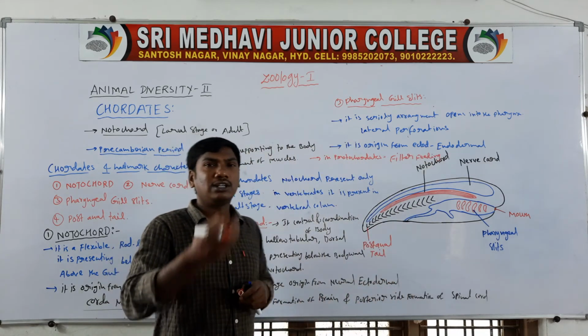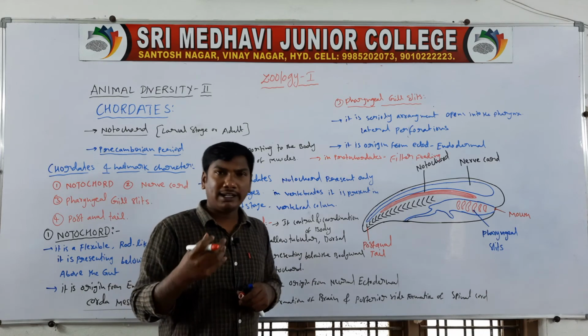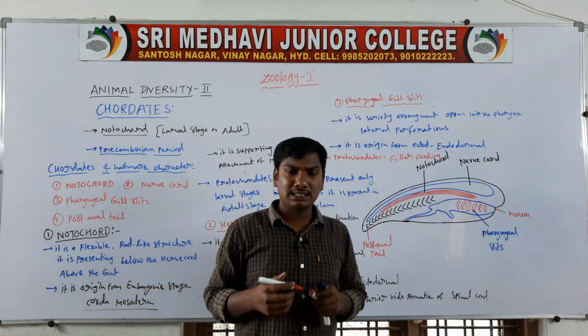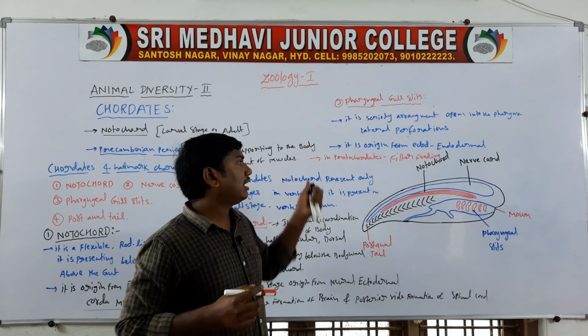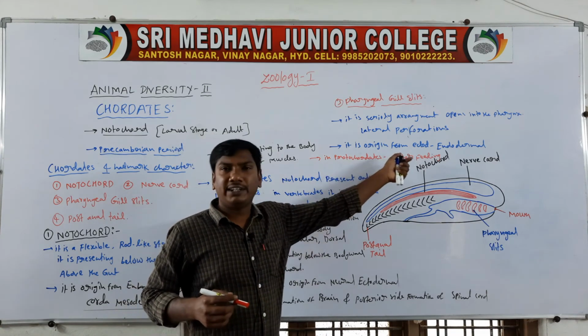Filter feeding means the water containing food materials is filtered and exchanged. So in the protochordates, the function is filter feeding.